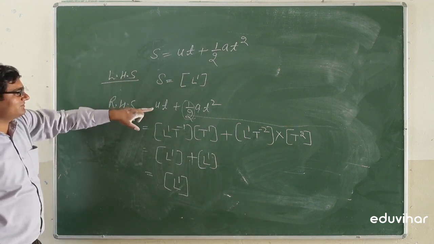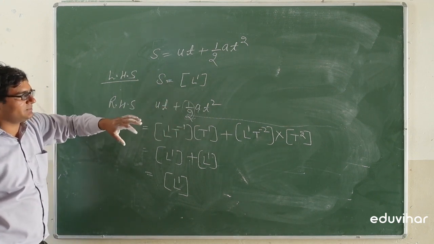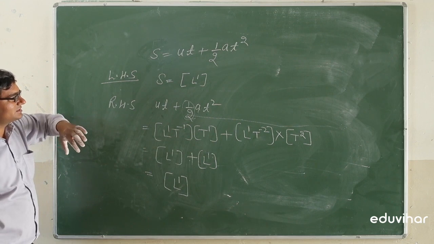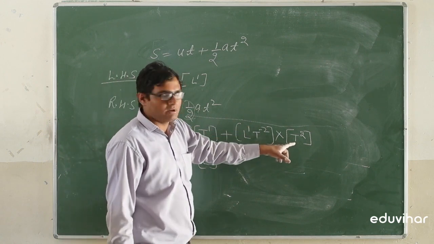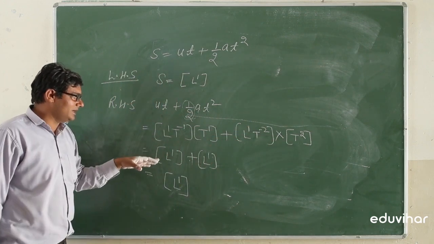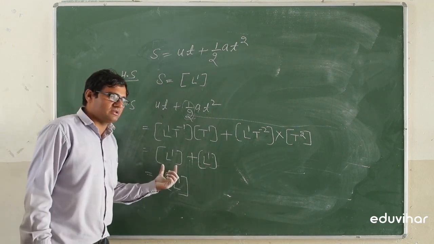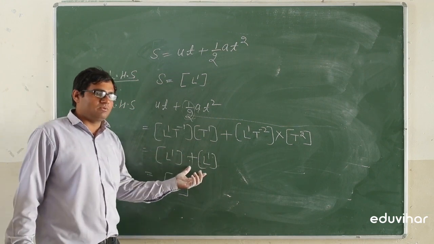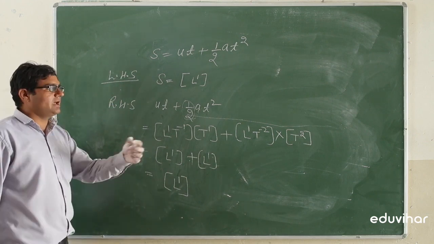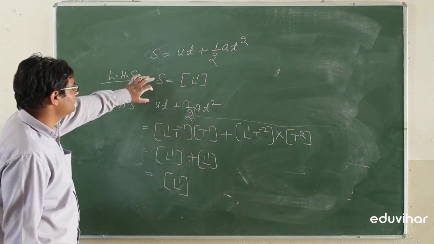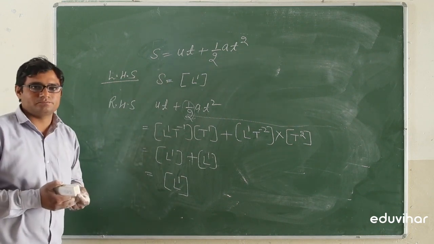We will put this dimension formula for u, t, half. There will be no dimensions for the constants like pi and half and trigonometric functions. Acceleration having dimension formula L1 T minus 2 and time having dimension formula T square. Putting these values in that equation, we will find the two terms L1 plus L1. L1 is the dimension formula for length, and length plus length is the total length. Total length having dimension formula L1. So this is the right hand side, this is the left hand side, and both sides are equal. So the formula is correct.